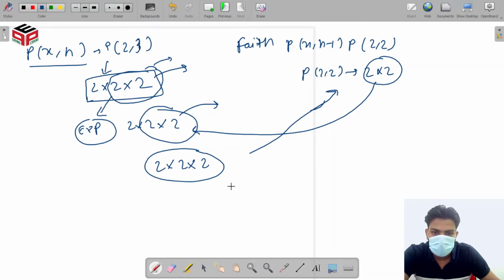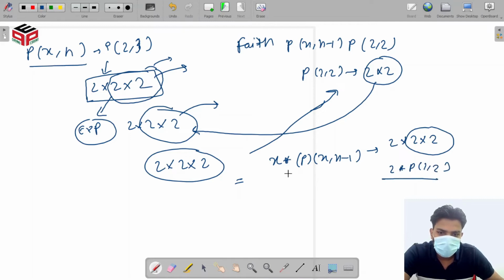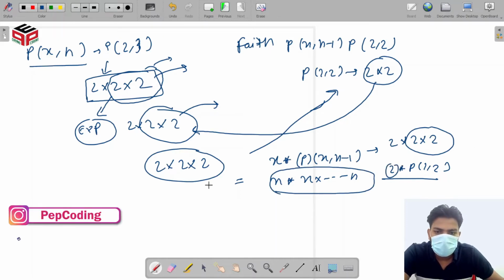Yes. What we have to do? We have to just multiply x again with power of x comma n minus 1. Here 2 multiplied with 2 again, like 2 multiplied with power of 2 comma 2 again. So we can find x multiplied with x, n minus 1 times, n times. Okay, so we again multiply with x to find out our expectation.